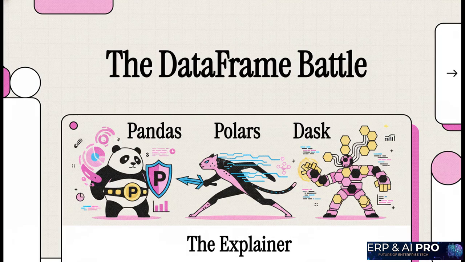All right, let's get right into it. Today, we're talking about a real clash of the titans in the Python data world. We've got Pandas, the reigning champ, everyone knows. Then there's Polars, this new speed demon that's turning heads. And finally, Dask, the absolute master of scaling up. This is the DataFrame battle you've been waiting for.